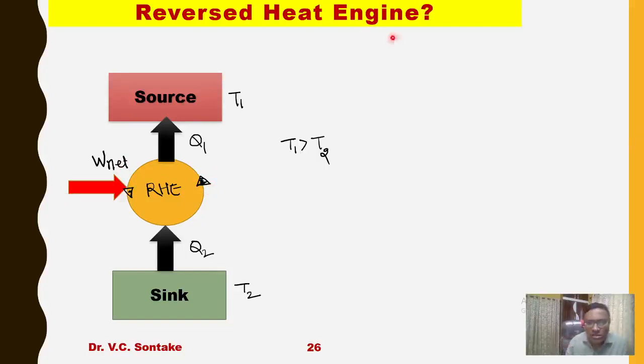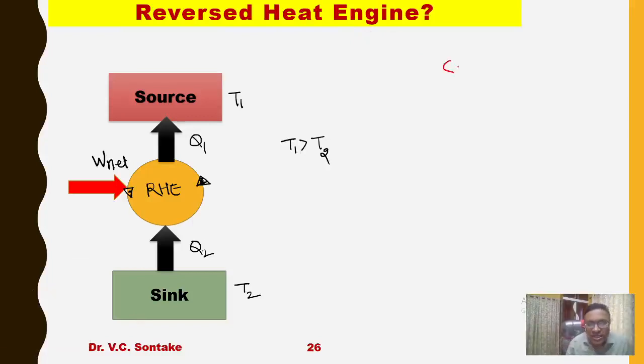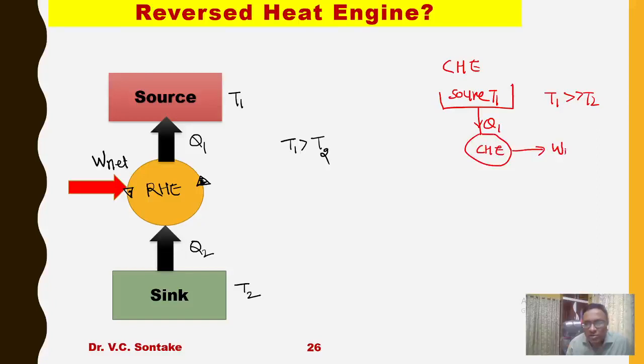If I could draw the cyclic heat engine for you, there will be a source, and obviously T1 is much greater than T2. The cyclic heat engine will receive heat Q1, convert some part of this heat into work and reject Q2 amount of heat to the sink at temperature T2.